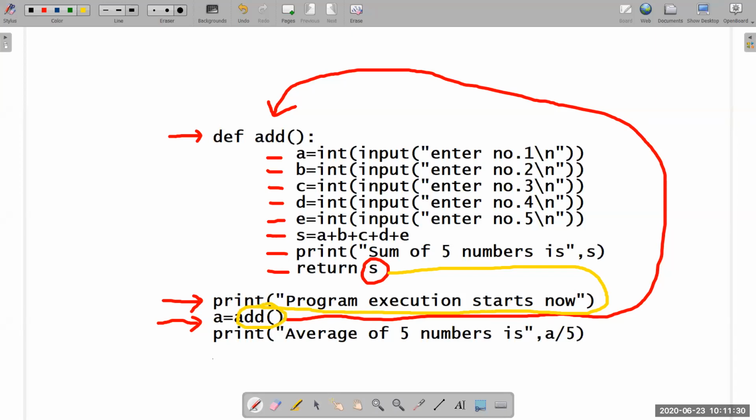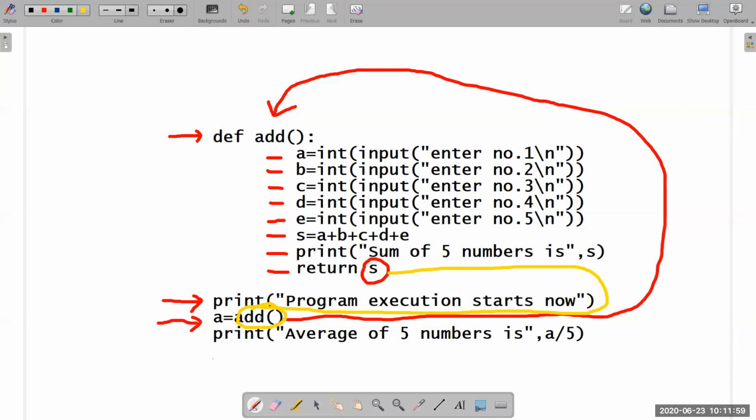The result will be transferred here because the function is called here only. So this S result will be transferred back to the function calling place. What I said, you just take it like an expression, A plus B plus C plus D plus E, but the expression is internally written in the function. So S, the result, will be returned back to this place.